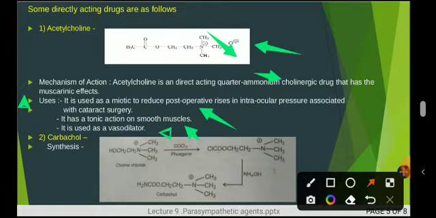Second is carbachol, which is also a direct acting parasympathomimetic drug. The synthesis is as I have shown here: choline chloride is treated with phosgene, and we get an intermediate. That intermediate is treated with ammonium hydroxide, and we get carbachol. Once again, choline chloride is treated with phosgene, an intermediate product is formed, and the intermediate product treated with ammonium hydroxide forms carbachol.